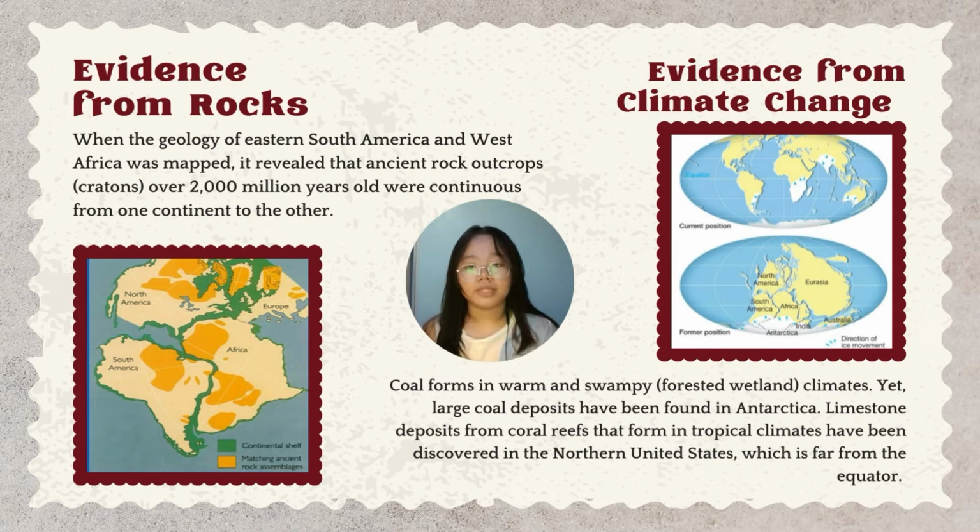The most likely explanation for the location of these deposits is that the continents have drifted apart. As the continents drifted, they passed different climatic zones: polar, temperate, and tropical.